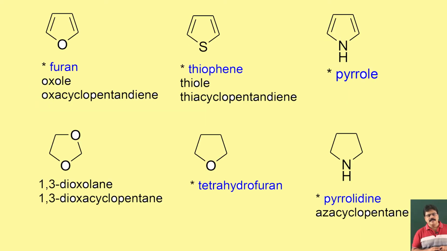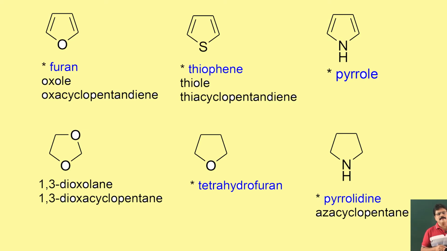Now we move to the standard examples that we may have to study commonly. A 5-membered ring containing oxygen, if it's unsaturated, conjugated, double, single, double, is called furan. Its other name is oxole. Furan is the common name, and oxole is the trivial name. In IUPAC, it will be called